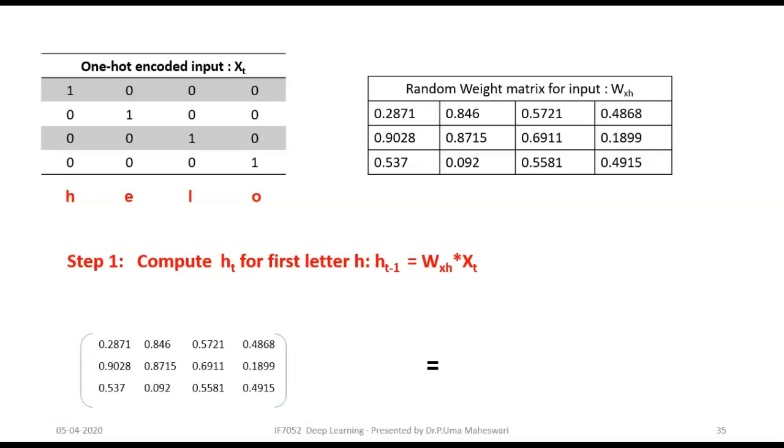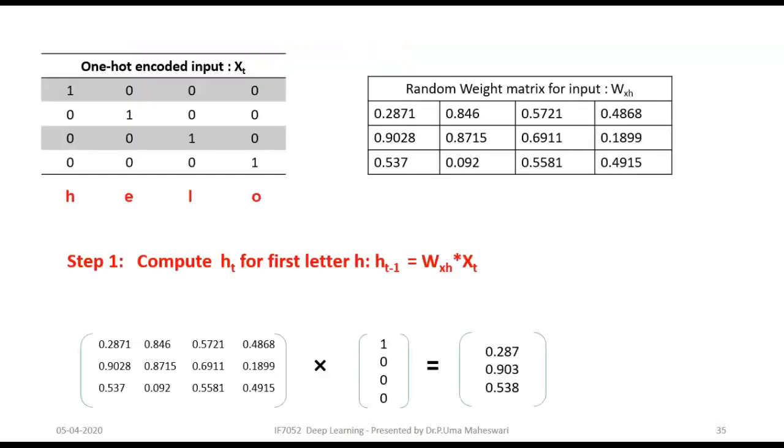WXH is the random weight matrix we are given, and it is multiplied with XT, the one-hot vector of the first letter H, which is 1000. That's what I have taken here. When these two matrices are multiplied, we get a 3 by 1 matrix as the output.